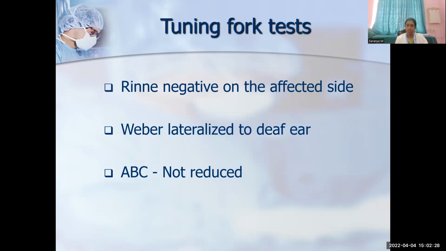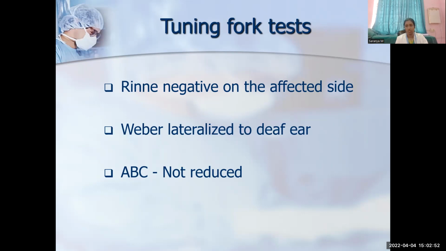Here, the vibrating tuning fork is struck and kept over the mastoid process, and the patient is asked to raise the hand when the vibration stops, and it is brought near the external auditory canal, and air conduction is compared with that of the bone conduction. Usually, in case of a normal person or sensorineural hearing loss patient, air conduction is more than the bone conduction, which means it is Rinne's positive.